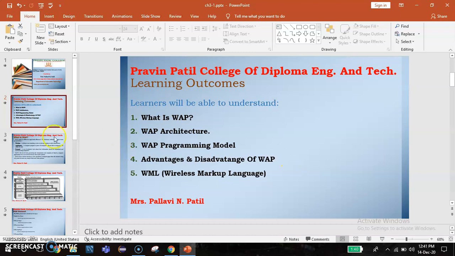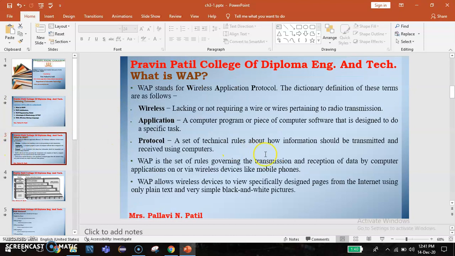Let's see first, what is WAP? WAP stands for Wireless Application Protocol. The dictionary definition of this term is as follows. Wireless is lacking or not requiring a wire, pertaining to radio transmission.